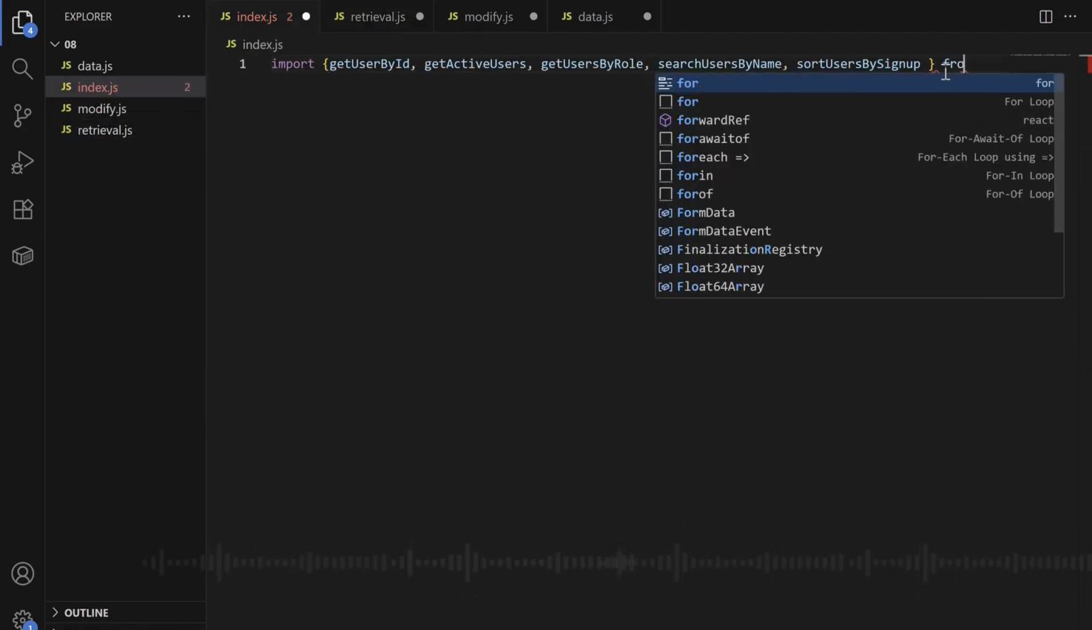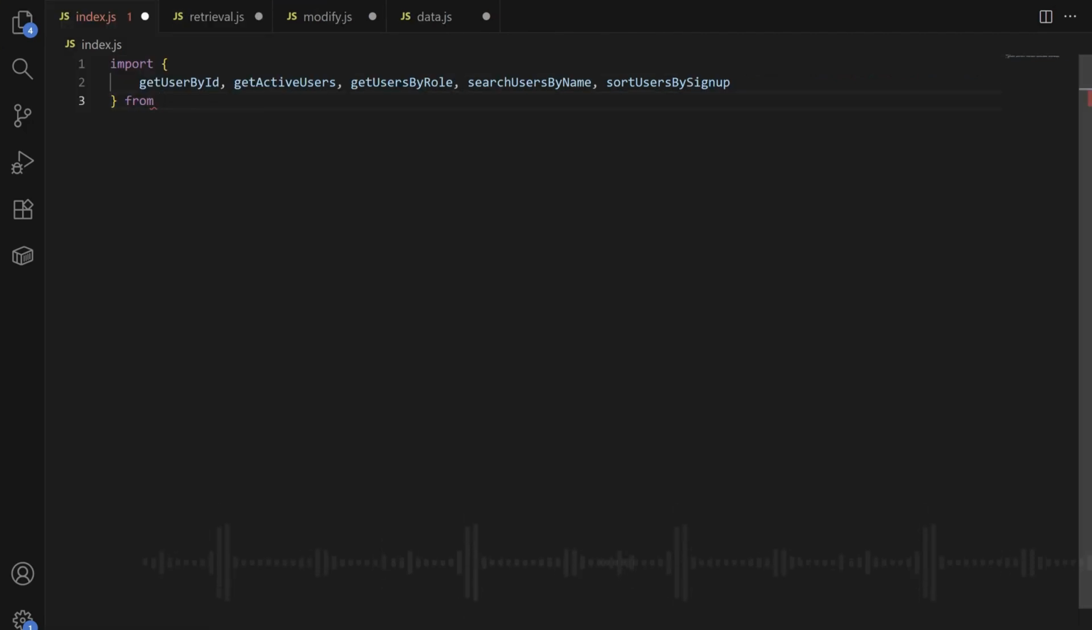Then you need to say where you are importing them from. So you write from, and then you specify the path of the file where you want to import something from. You do it like this.